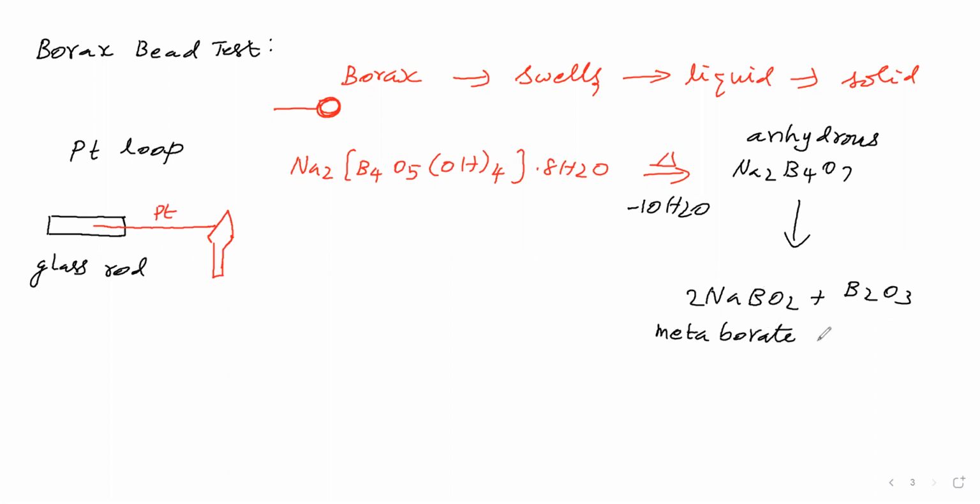Then it appears like a bead. Therefore, it is called a transparent glassy bead. This bead is called a borax bead. This borax bead is used for testing colored metal ions in salt analysis. So this test is called the borax bead test.